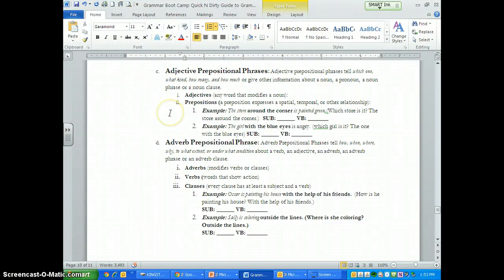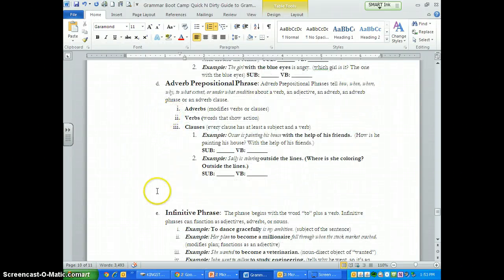Alrighty guys, starting off where we left off, we're going to go on to the adverbial prepositional phrases. Again, you have to now combine two of your skills, adverbs, to answer the questions how, when, where, and why, and then it has to be a preposition. So let's look at the example.